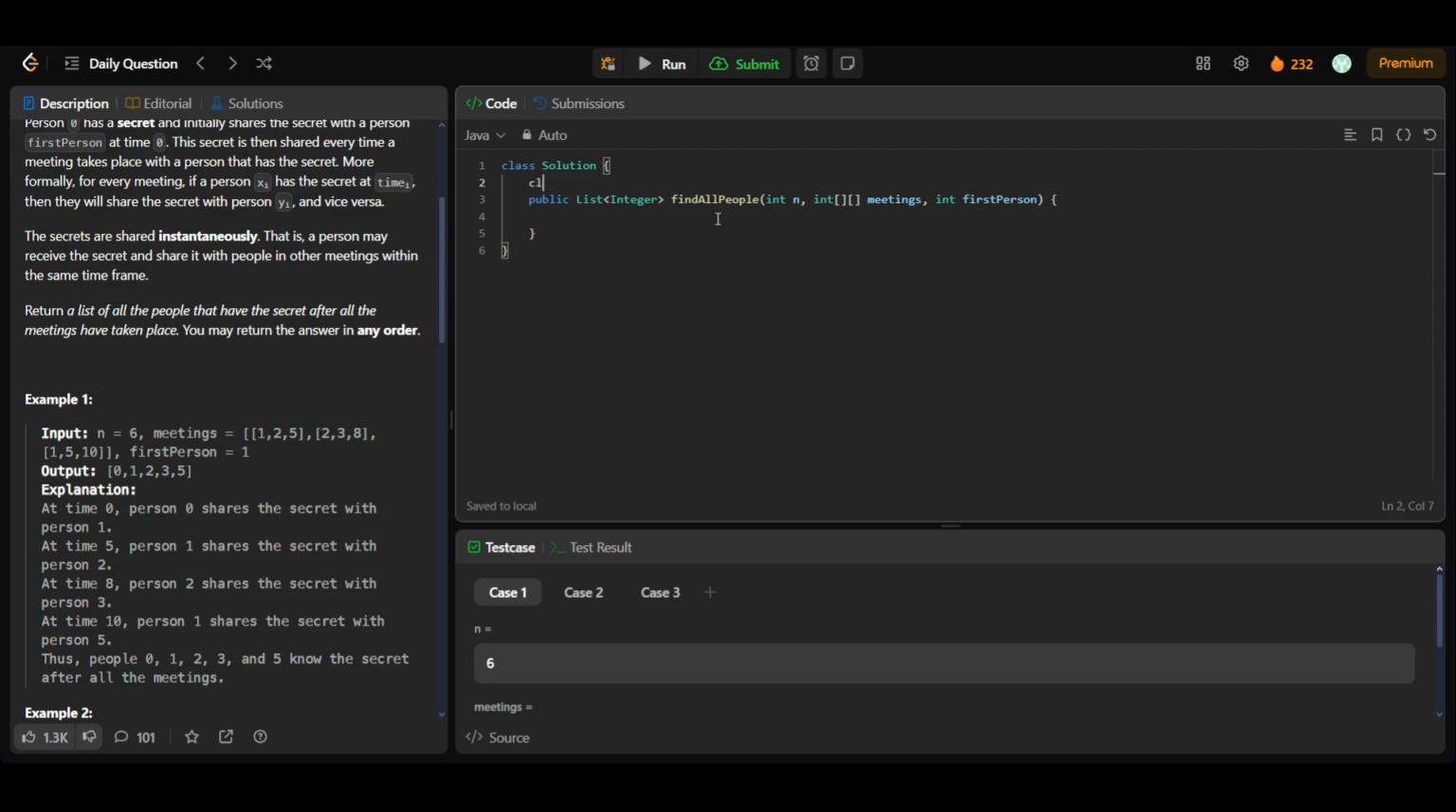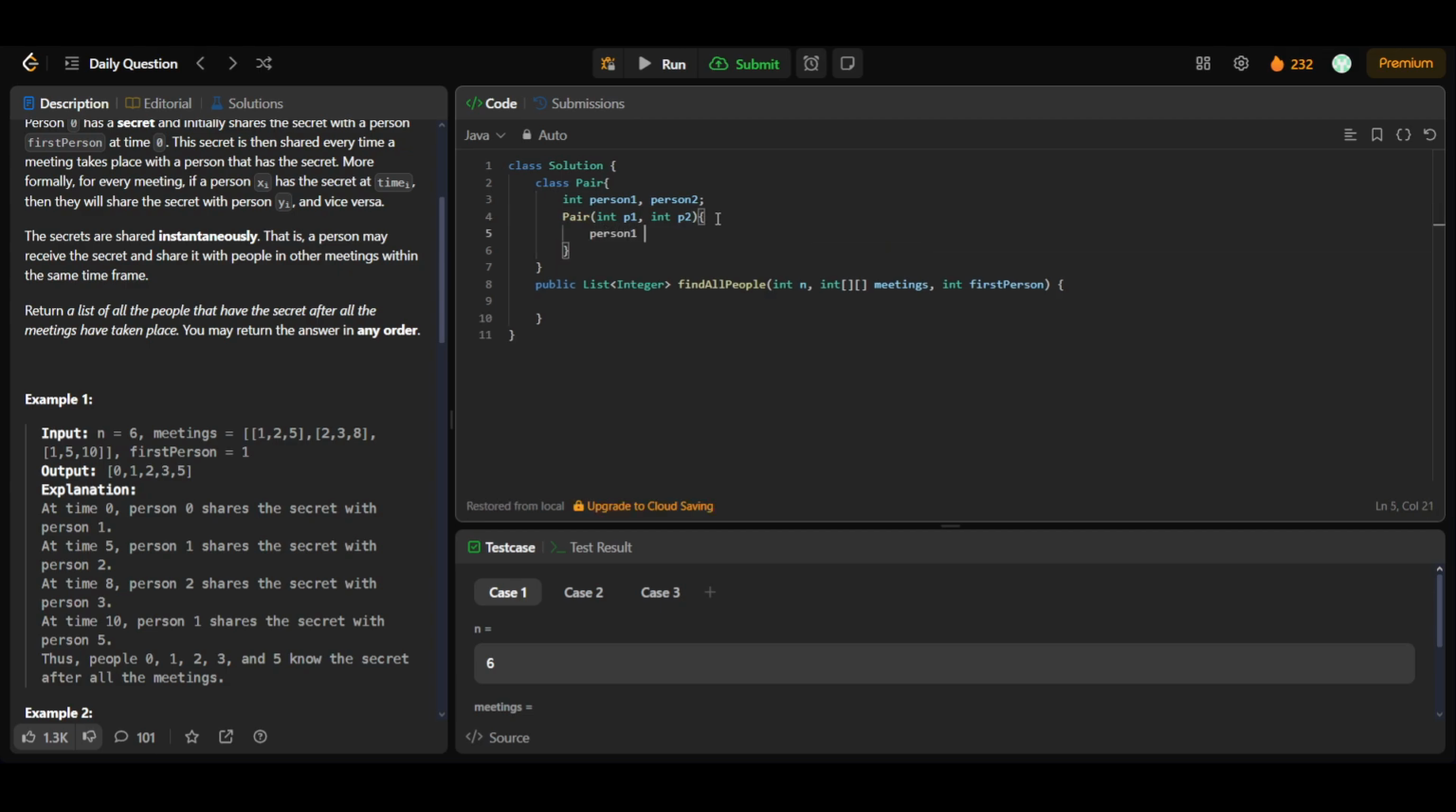Okay, so firstly let's have a class Pair, and let's initialize it with int person1 and person2, with a constructor Pair(int p1, int p2), and let's just do person1 equal to p1 and person2 equal to p2. Okay, and now let's just dive into the main logic.